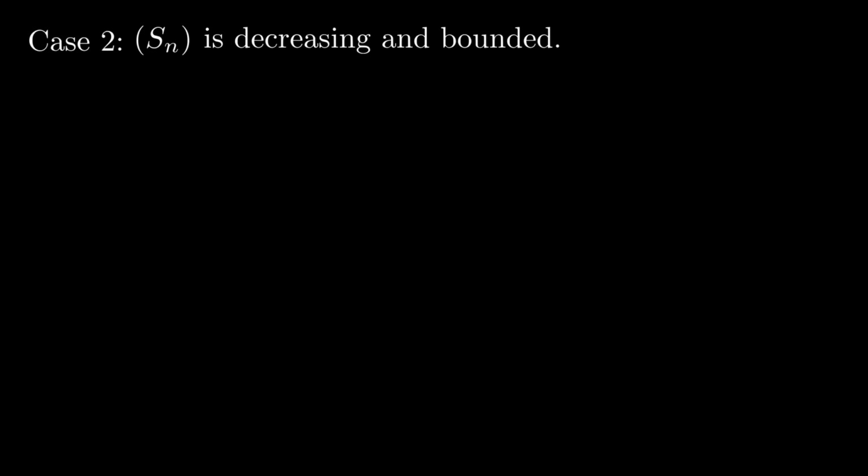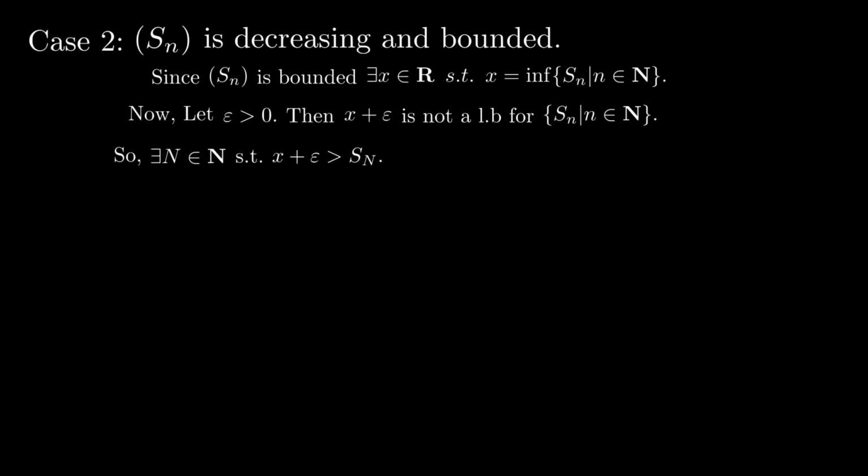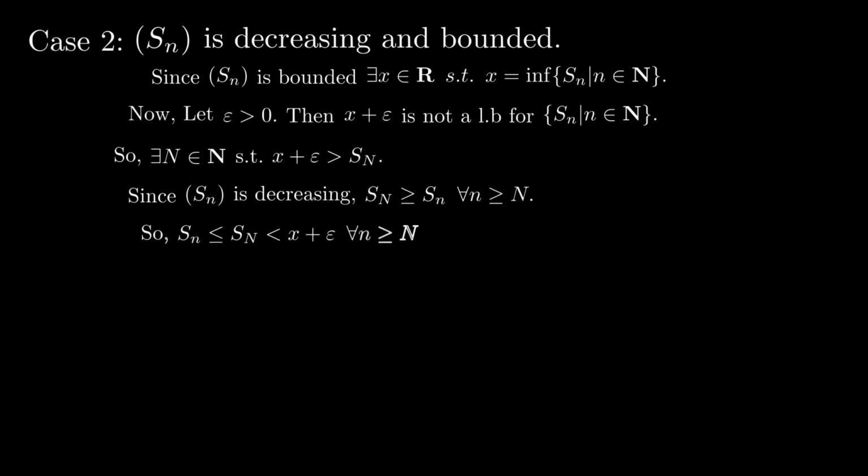Now we will focus on the decreasing case. Since Sn is bounded, the set which contains all of the terms of the sequence must have an infimum, which we will call x. Now we will let epsilon be greater than 0. Then x plus epsilon is no longer a lower bound for that set. So we can find a term in the sequence that is less than x plus epsilon. Since Sn is decreasing, S capital N will be greater than or equal to Sn for every n greater than or equal to capital N. So we can say S capital N is greater than or equal to Sn and less than x plus epsilon.